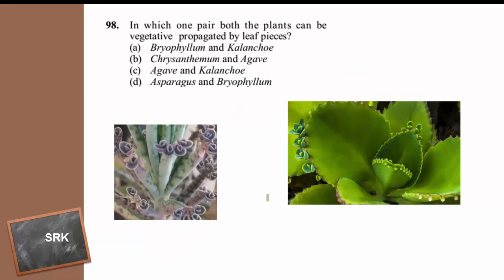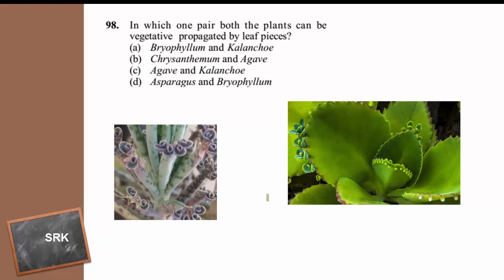In which one pair both plants can be vegetatively propagated by leaf? Bryophyllum and Kalanchoe, Chrysanthemum and Agave, Asparagus and Bryophyllum.